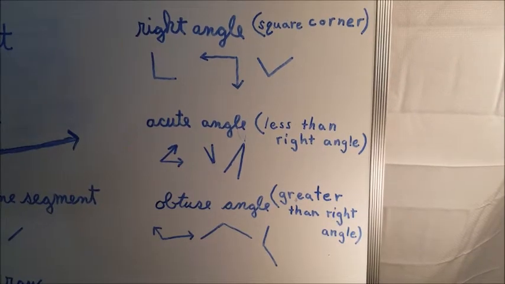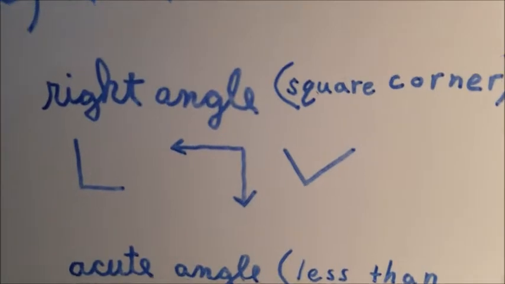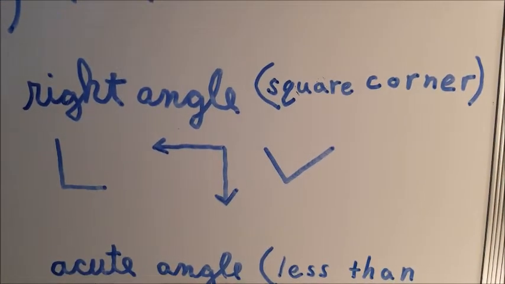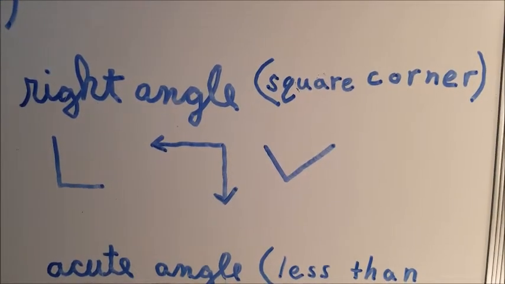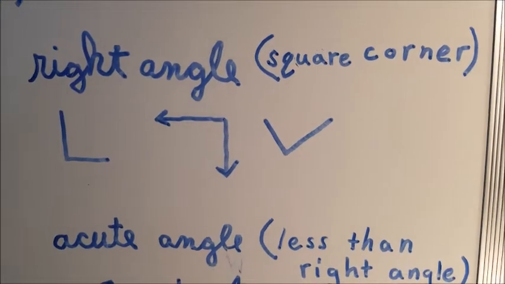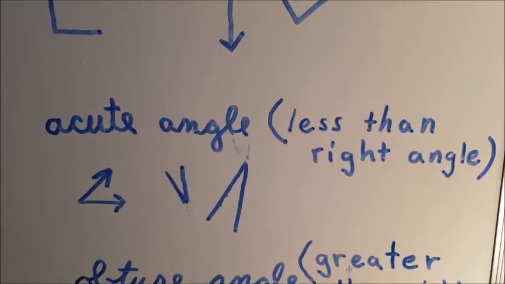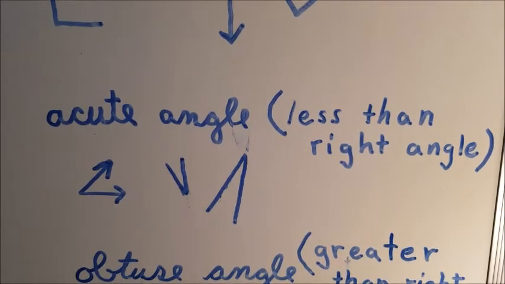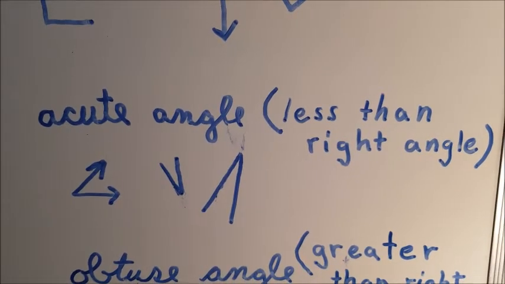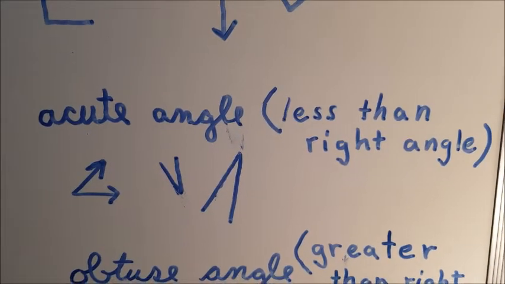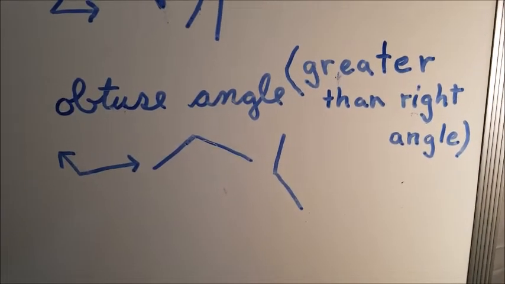Now, how do we tell these types of angles apart? Here are some hints. For the right angle, I think of that one as the perfect angle, because that's the only type of angle that a piece of paper will perfectly go into. Okay, it has a square corner. An acute angle, I think, well, gee, I think of that word cute. It has that little space in between the line segments or the rays. So that's cute. Cute things are often little. And then obtuse. Well, obtuse means big.